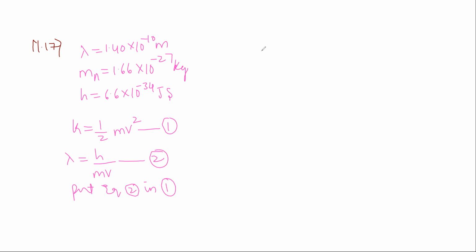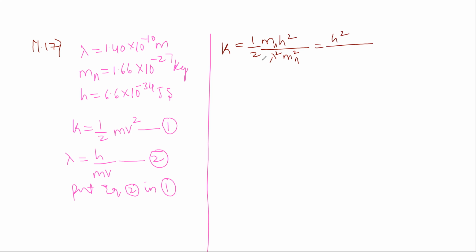Using equation 2 in equation 1, so we have the relation K is equal to half m h square divided by 2 into lambda square, this is mn square, is equal to h square divided by 2 into lambda square into mn.